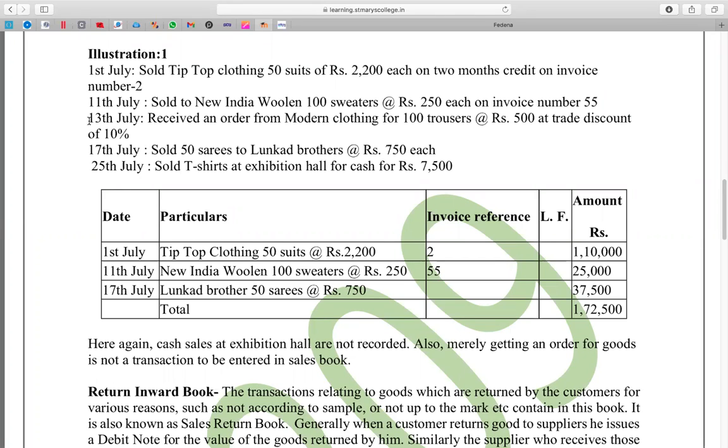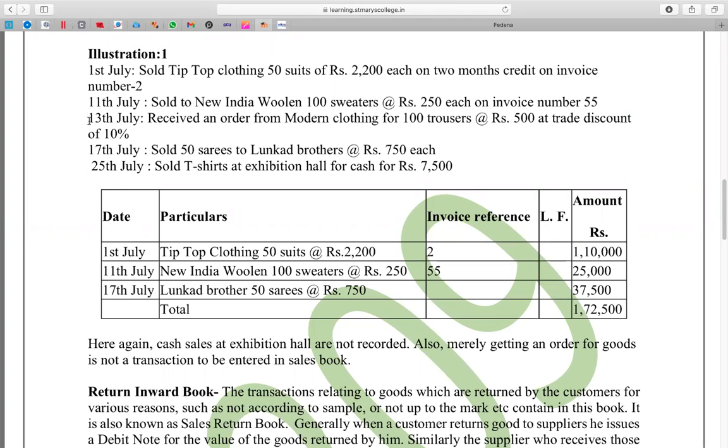Sir, because we have the name here as Lunkad Brothers. That is the reason. Very good, Abdul. You know why? When do we write a name? We write a name when we have to collect money or when we have to pay money.